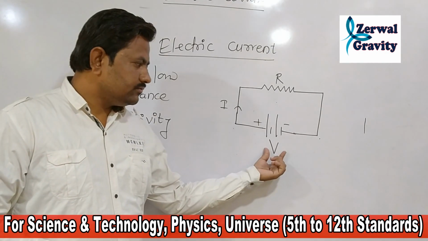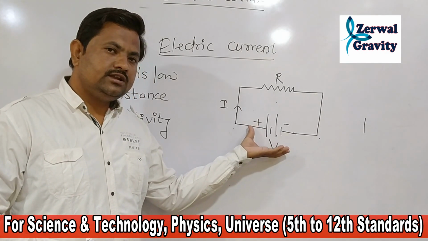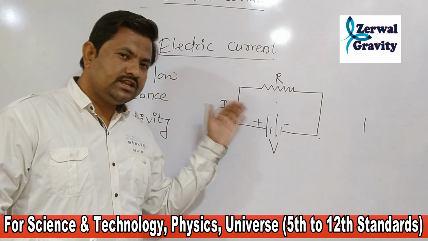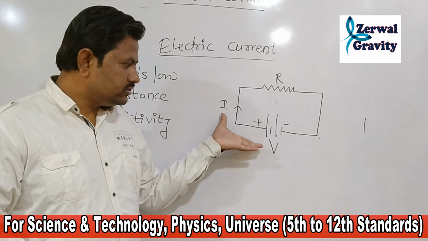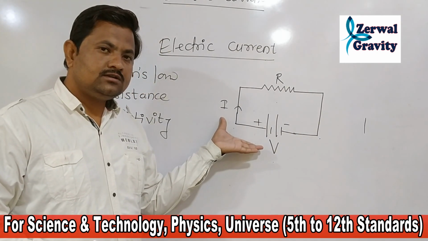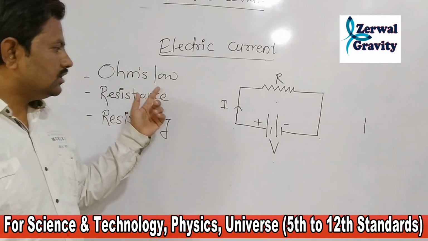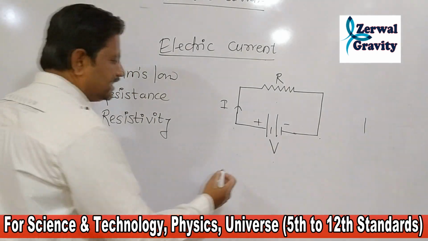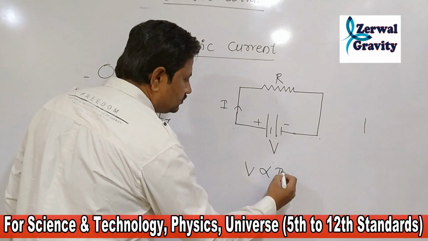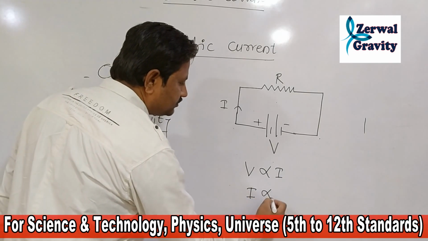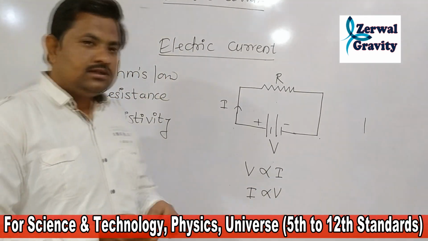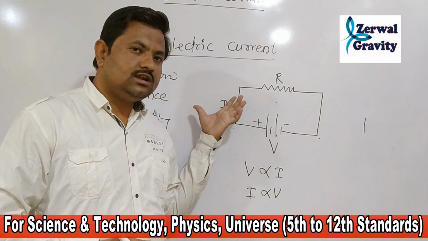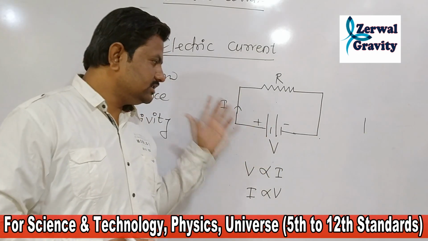As soon as we increase the voltage in the circuit, there is an increase in the current. When we decrease the voltage, there is a decrease in the current. This type of experiment was done by the scientist Ohm, and he stated one statement. That statement is that voltage is directly proportional to the current, or the current is directly proportional to the voltage. The simple meaning is that when we increase the voltage, the current increases, and when we decrease the voltage, the current decreases.